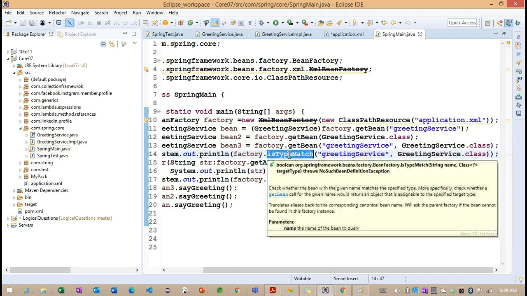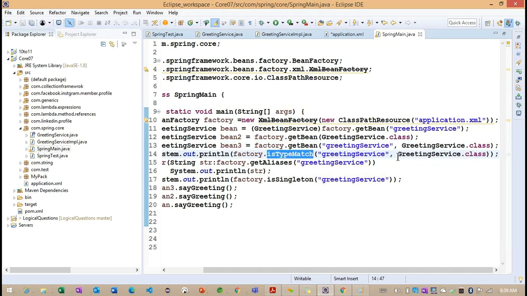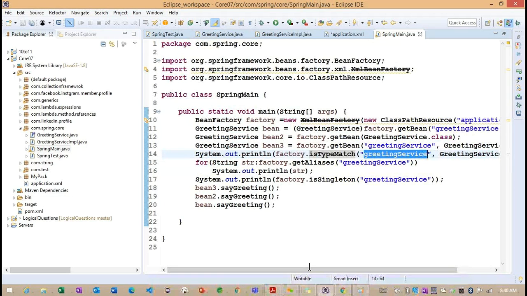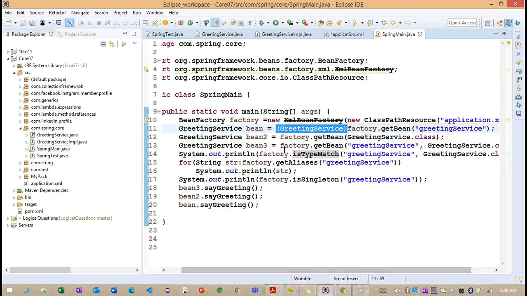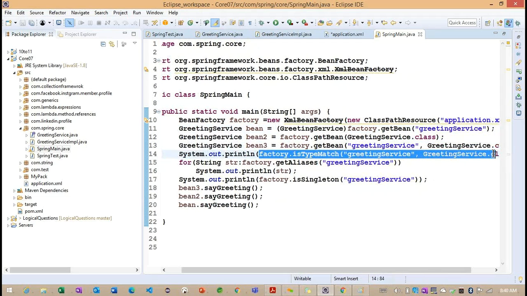So type match. Basically, we want to understand the type match here. Sometimes what happens, if we have a greeting service, and the same greeting service is coming from another class, what happens internally? Whatever object we are expecting here, we are not going to get. We are going to get an exception. Sometimes this particular type conversion will give an exception. So instead of getting the exception, what can we do?